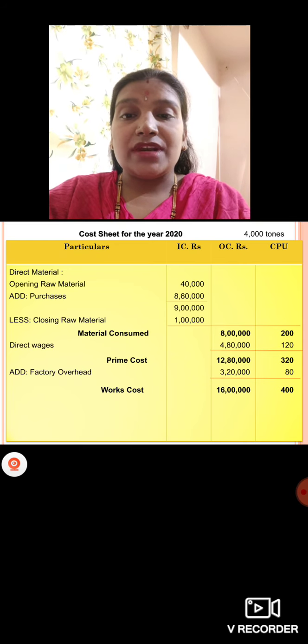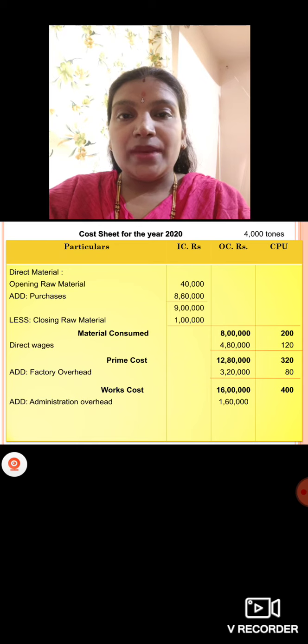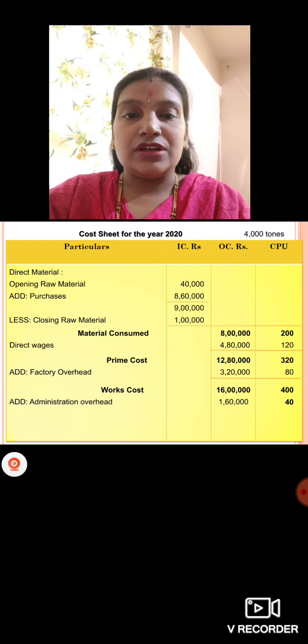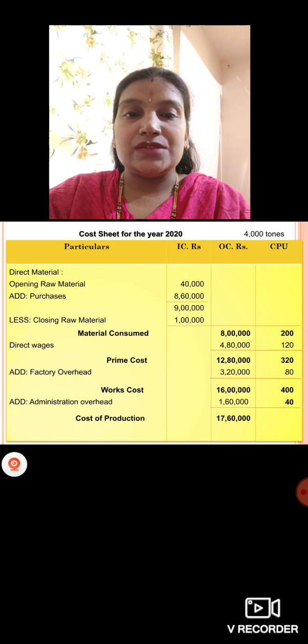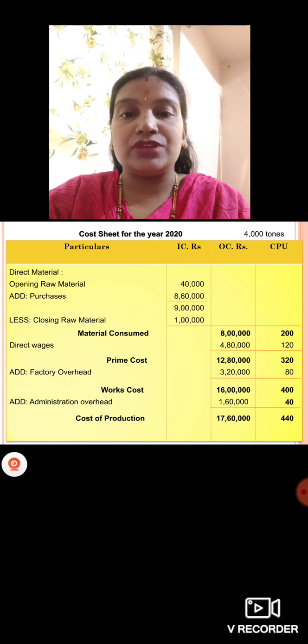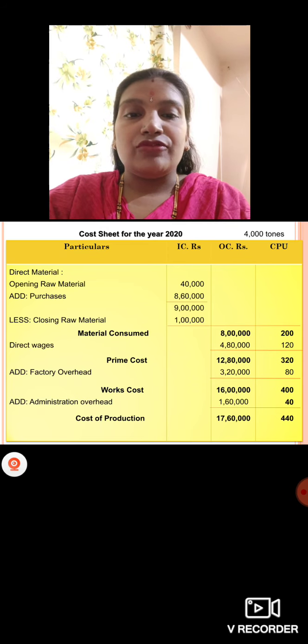Which is the next overhead which we should add? That is administrative overhead. How much we have administrative overhead? 1,60,000. If you divide it by 4,000, you'll get 40 rupees per unit. Then cost of production, how much will we get? 17,60,000, and per unit you will get 440. 17,60,000 divided by 4,000 tons, so you'll get 440. Which is the next overhead we have?